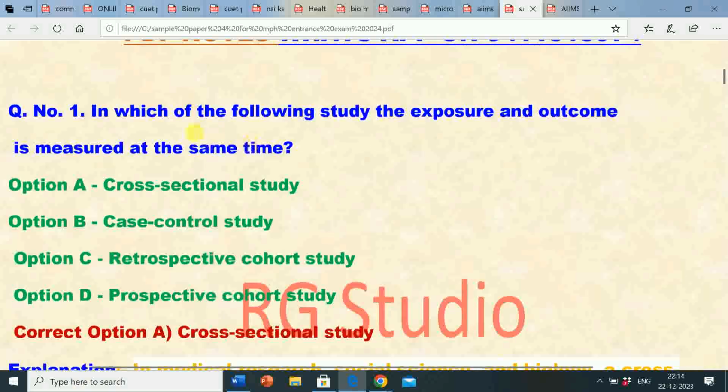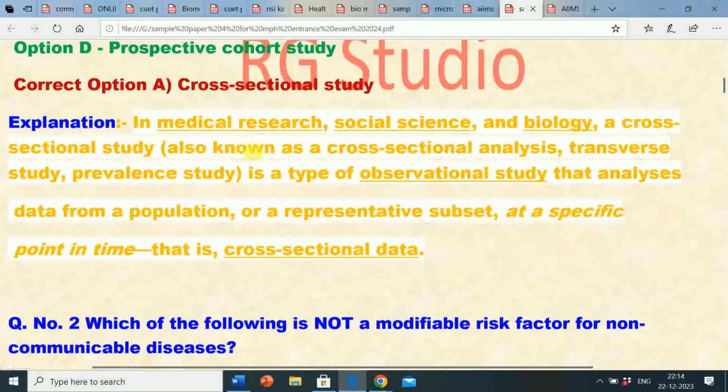So the question is, in which of the following studies is the exposure and outcome measured at the same time? The correct answer is option A, that is cross-sectional study. In a cross-sectional study, the exposure and outcome are measured at the same time. Its explanation is, in medical research, social science and biology, a cross-sectional study, also known as a cross-sectional analysis, transverse study, or prevalence study, is a type of observational study that analyzes data from a population or a representative subset at a specific point in time, that is cross-sectional data.